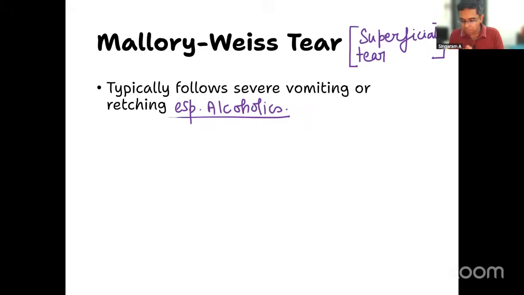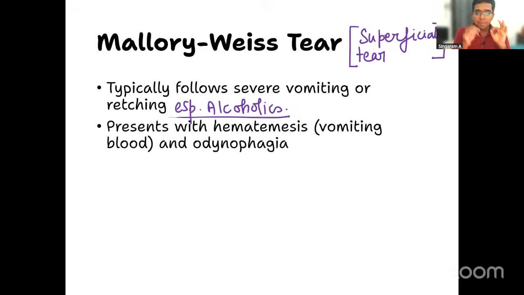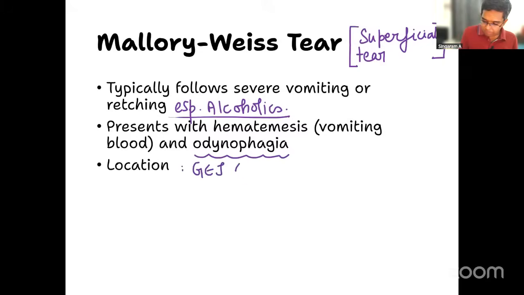Superficial tear is noted. And it presents with hematemesis, that is vomiting of blood, along with odynophagia. That means what? Painful swallowing, right? So that is something important. Location, I already told you. Where is the location? It is at the gastroesophageal junction, right? GEJ, gastroesophageal junction.